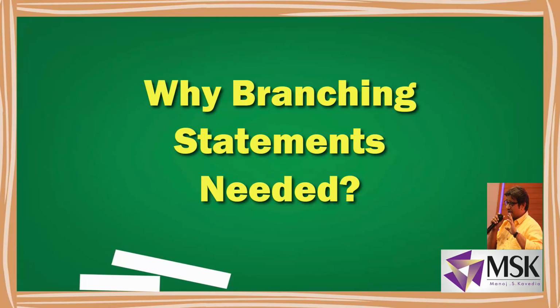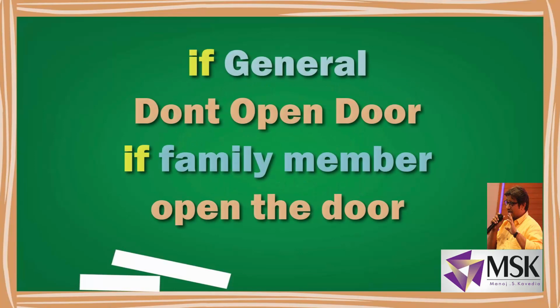Suppose it is a general person I'm not interested in talking to, so I may ignore. But if it's somebody, my family member, then I have to open the door. So if a person is a general person, don't open the door. If it's my family member, open the door.